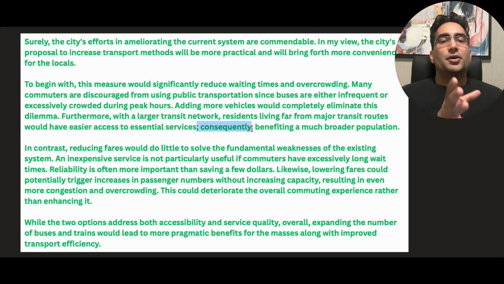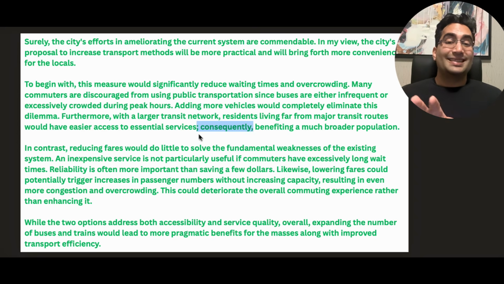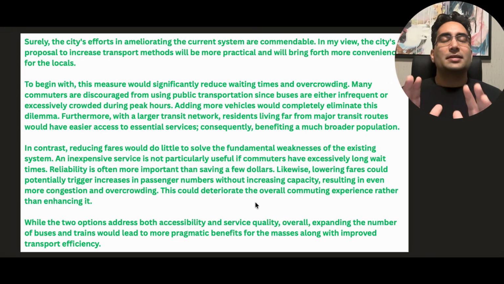Here, if I'm using consequently in the middle of the sentence with a semicolon, I'm using overall here in the middle of a sentence with a comma. Again, showing the examiner that I can use commas, I can use semicolons. And overall, there is a plethora of a range of vocab, academic words, and amazing structure that neatly explains the entire topic. Read it again.